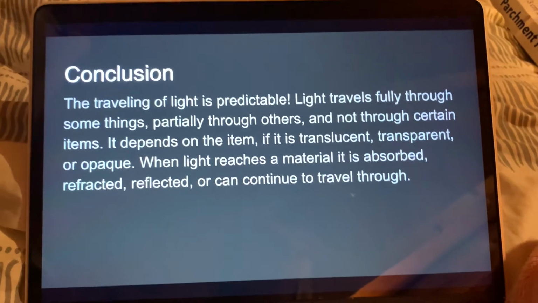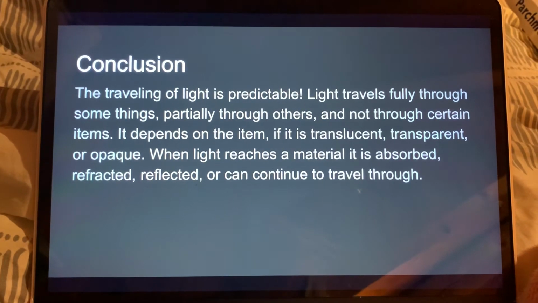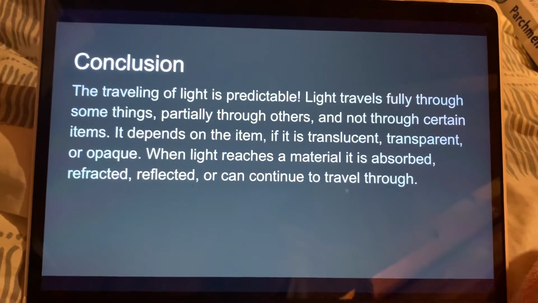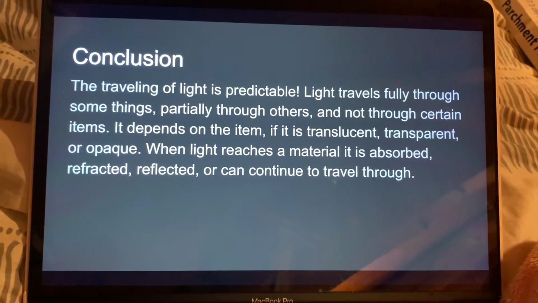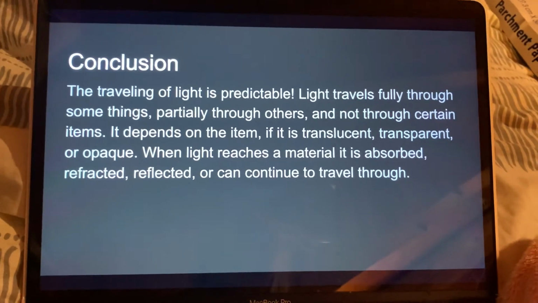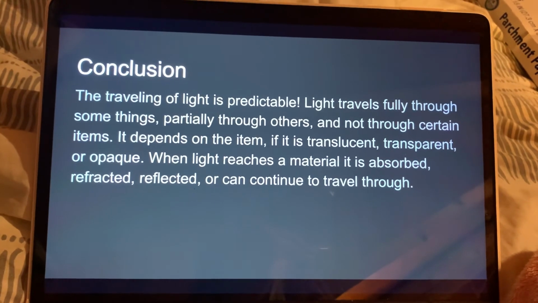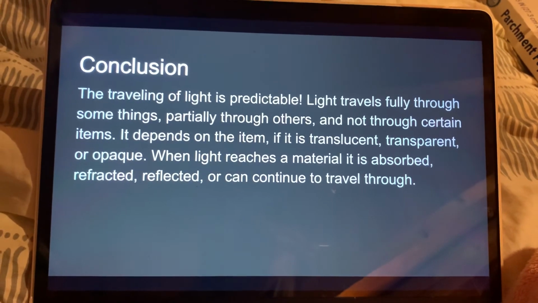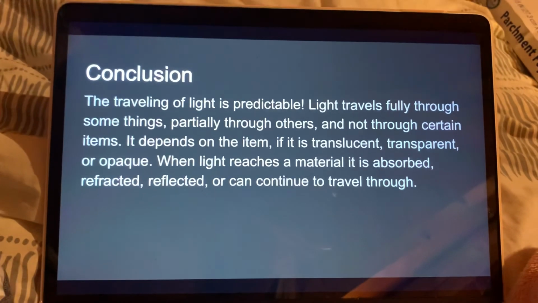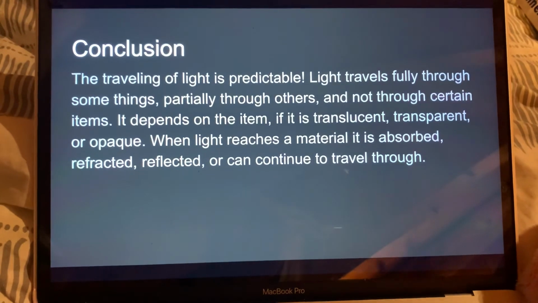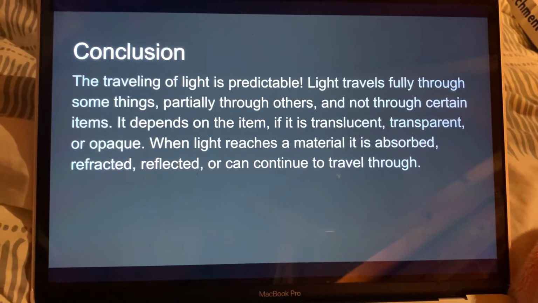So this is what we realized through this experiment. We realized that the traveling of light is predictable. We know that light travels fully through some things, partially through others, and not through certain items. But it also depends on the item, if it is a translucent item or transparent item or opaque. What we also know is that when light reaches a material, it is absorbed, refracted, reflected, or can continue to travel through.